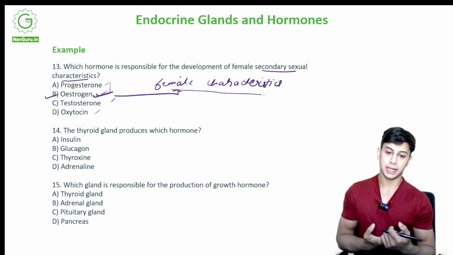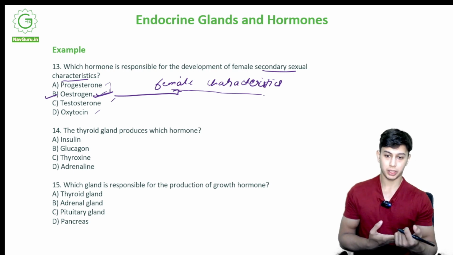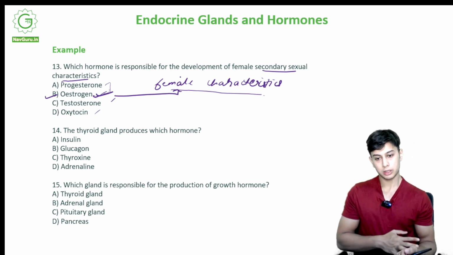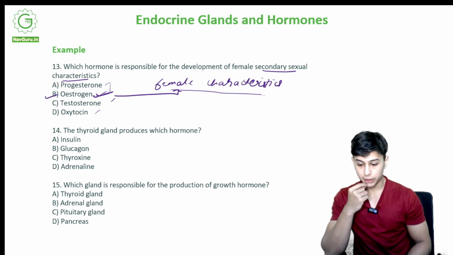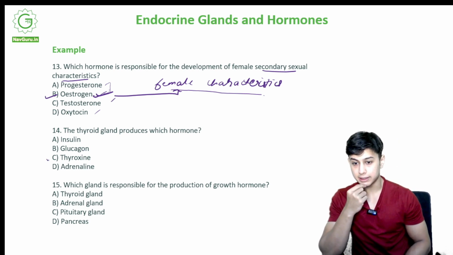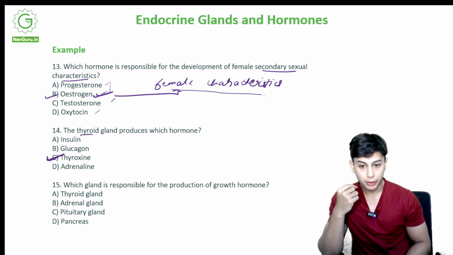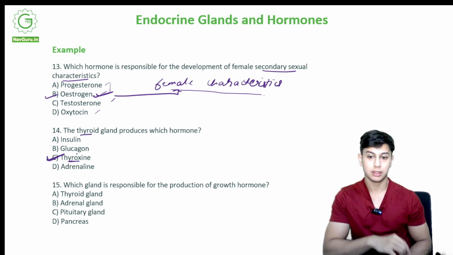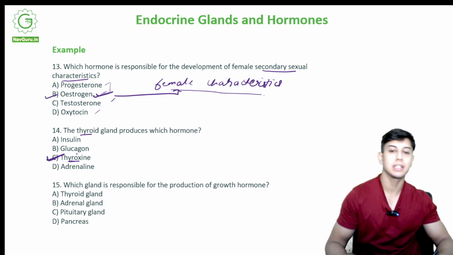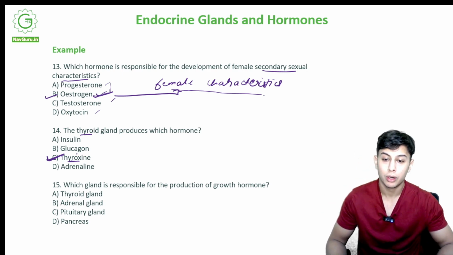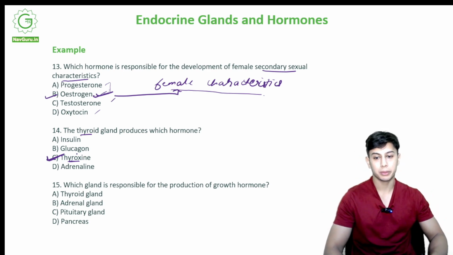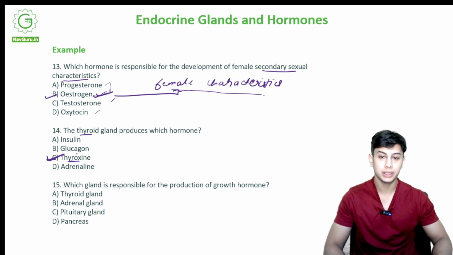The thyroid gland produces which hormone? Insulin, glucagon, thyroxine, adrenaline. The correct option is option C, thyroxine. Sometimes from the name of the gland you can make out what type of hormone it will produce. Alright, what is the name of the hormone that gland is producing?